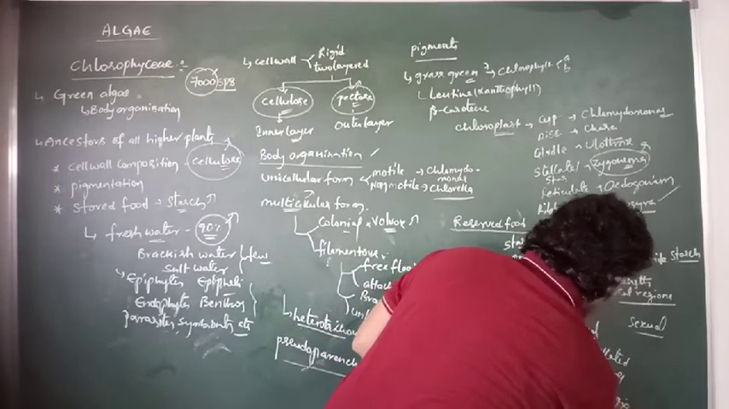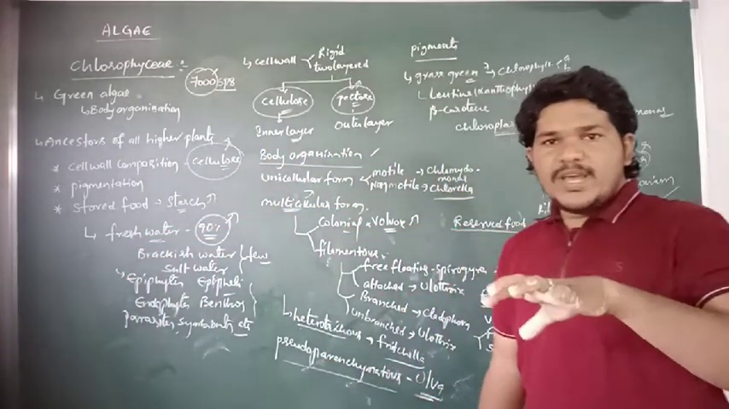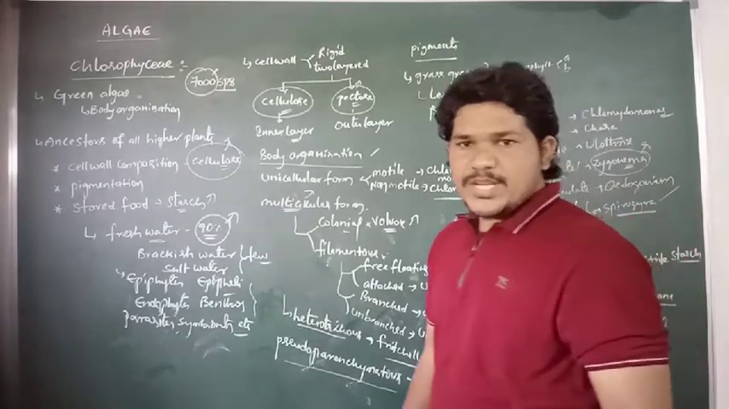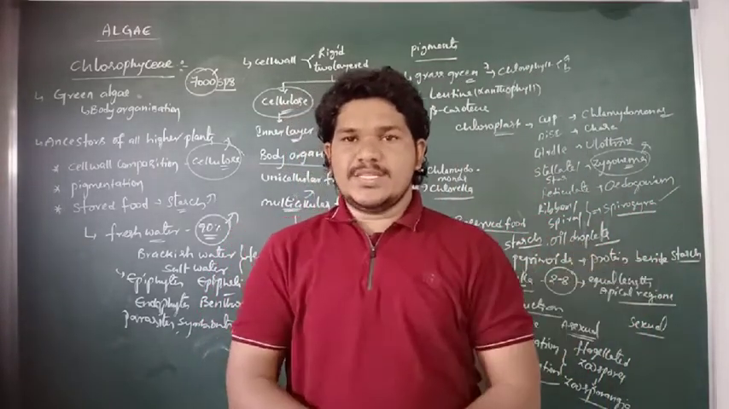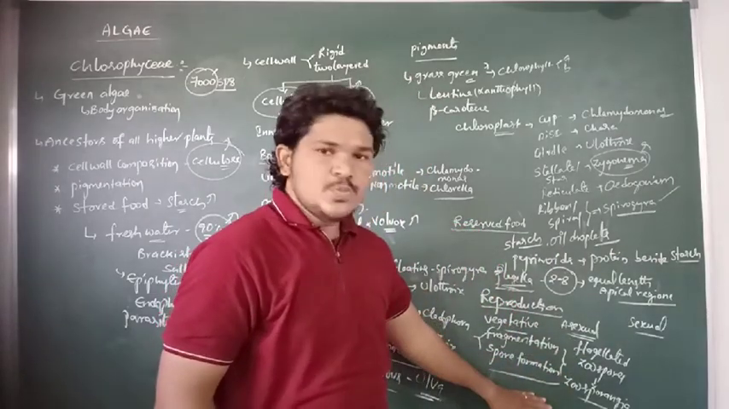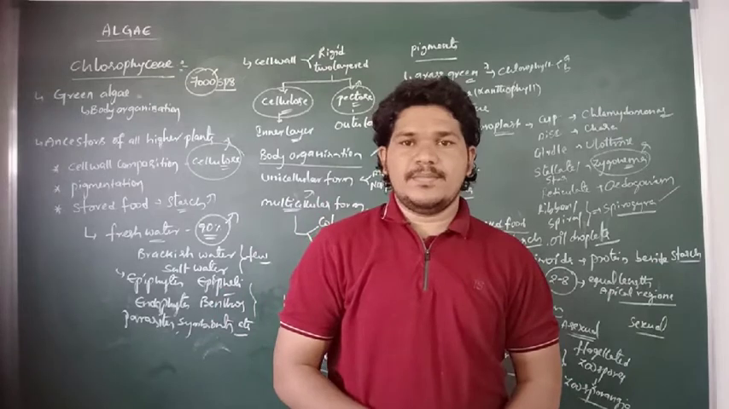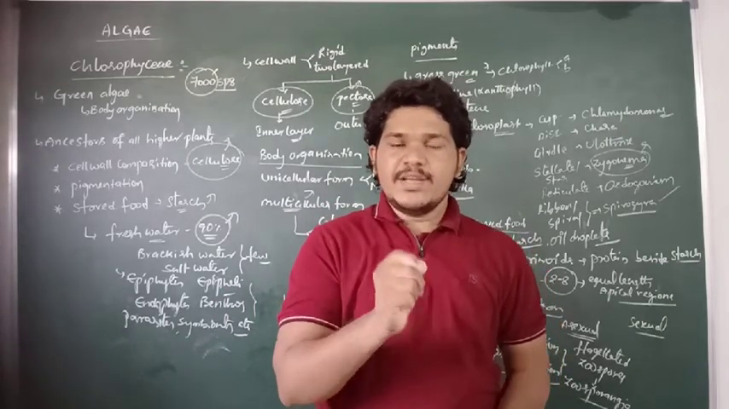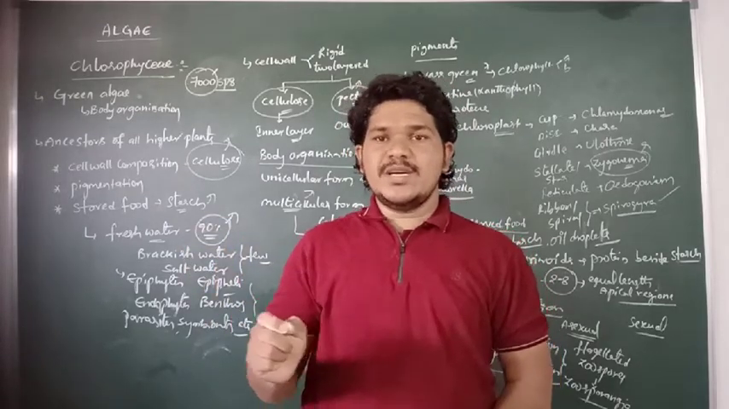So here the flagellated zoospores. The spores are produced in the body cells of the Chlorophyceae during asexual reproduction. These further germinate to form a new thallus. All these zoospores are produced in the zoosporangia. So asexual reproduction takes place by the flagellated zoospores which are produced in the zoosporangia, particularly in